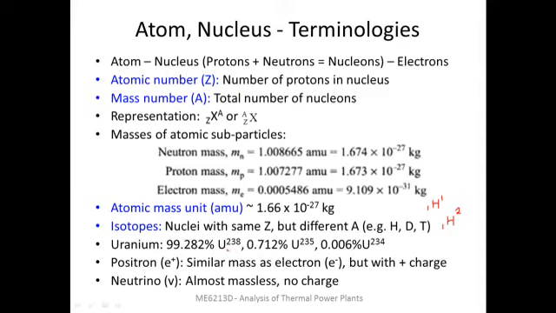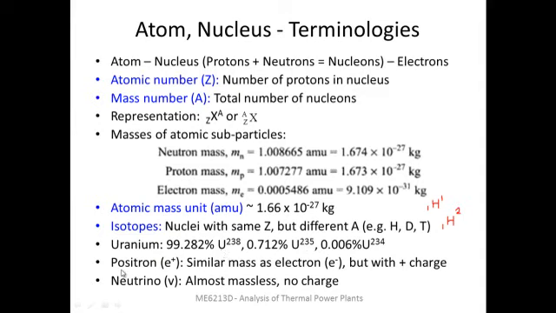Likewise, you can look at the isotopes of uranium. The most predominant isotope of uranium is uranium 238. 238 is the mass number, its atomic number is 92. That comprises around 99% of total available uranium. The remaining 2 isotopes, U235 and U234, are much smaller in quantity, but these are more useful for nuclear power production. You can see that only the mass numbers are shown here to indicate that that is the quantity that is different among the isotopes.